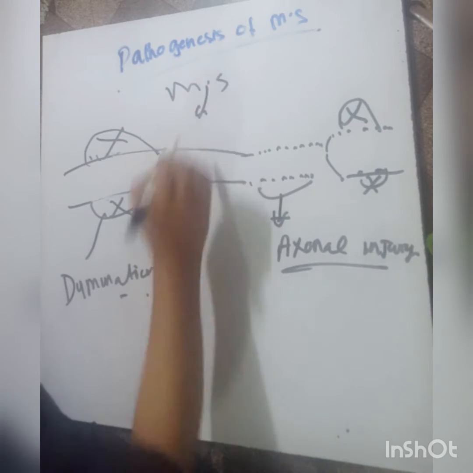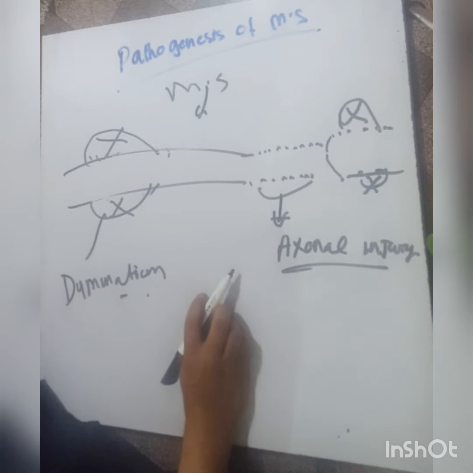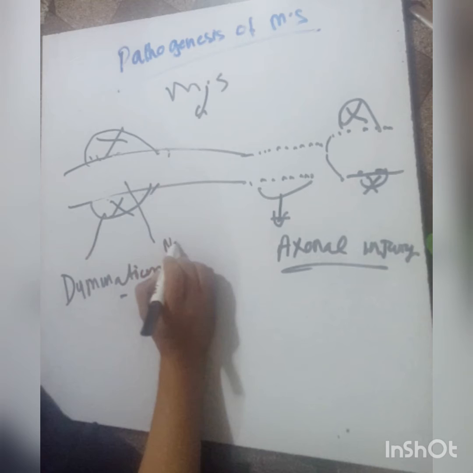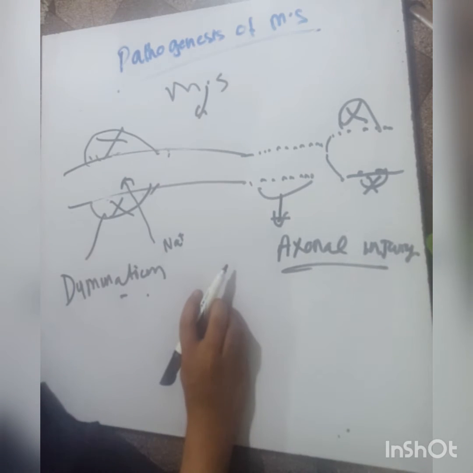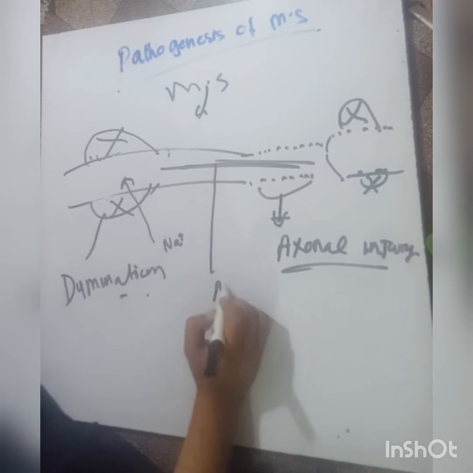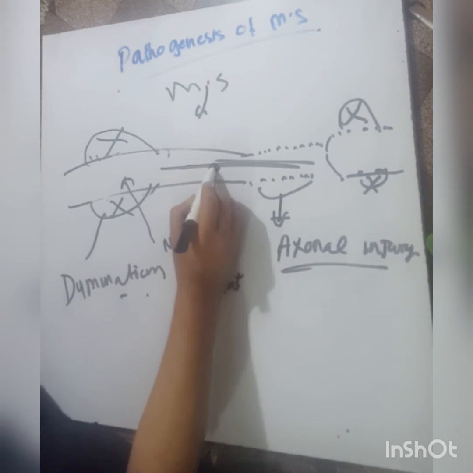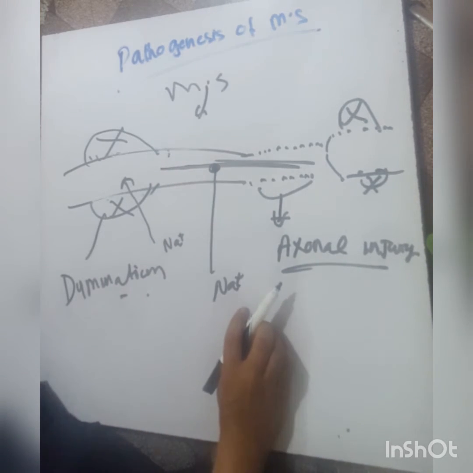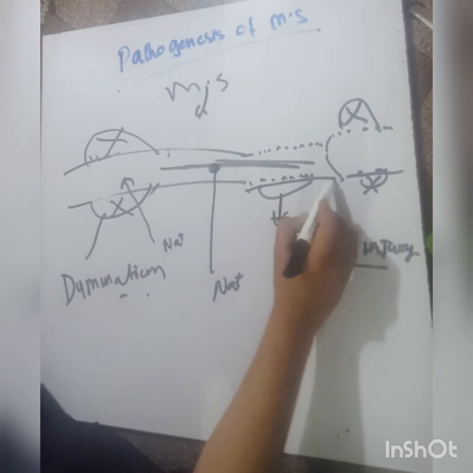In multiple sclerosis, sodium channels are open in this area, and sodium channels are also present at the axon. This is abnormal. In a normal person, they are not present at this side, and axonal injury also occurs.